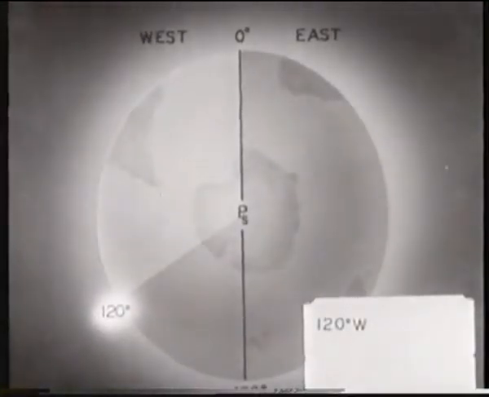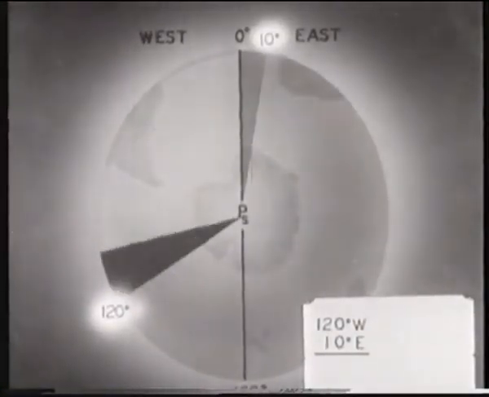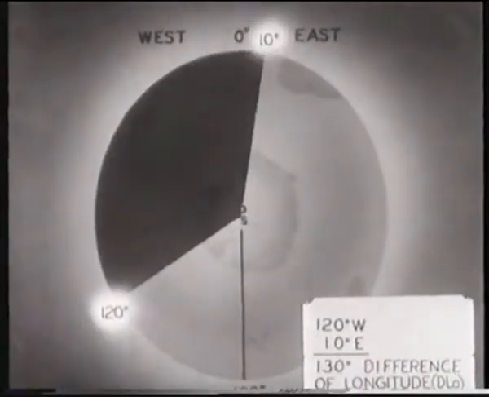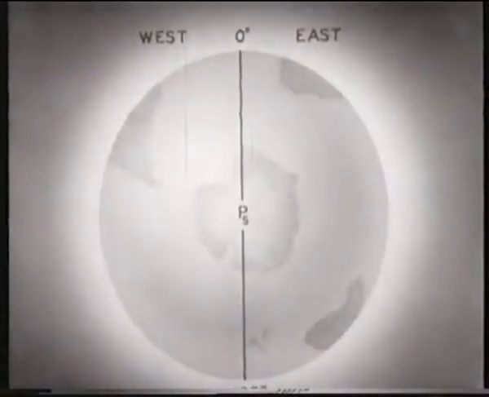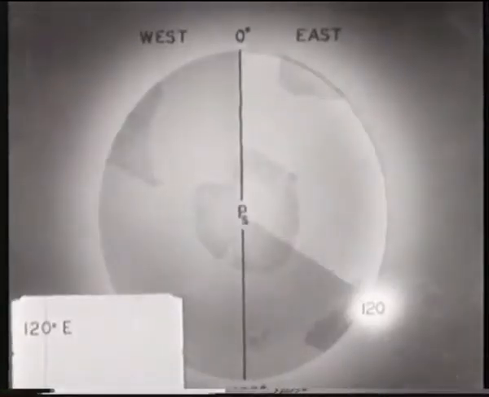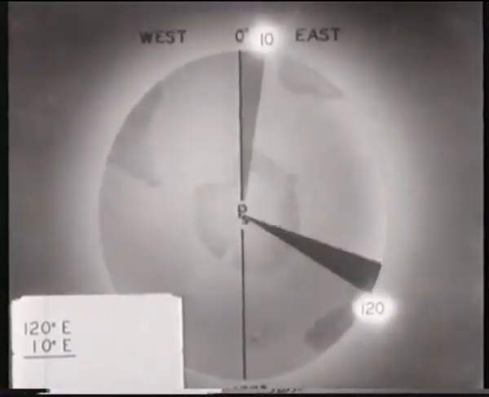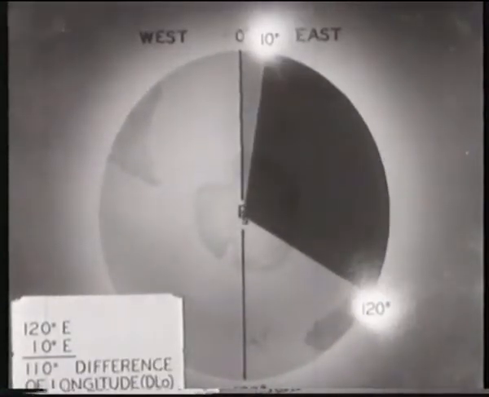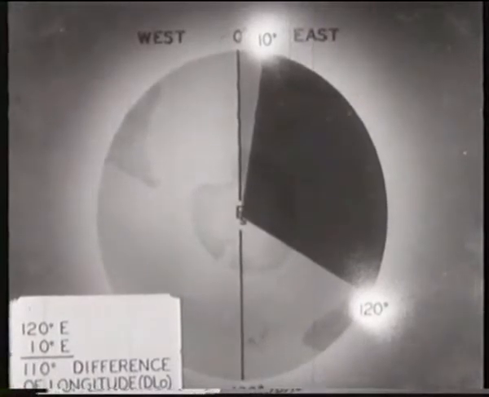For example, heading east from longitude 120 degrees west to longitude 10 degrees east gives us a difference of longitude of 130 degrees east. Heading west from longitude 120 degrees east to longitude 10 degrees east will give 110 degrees difference of longitude west.